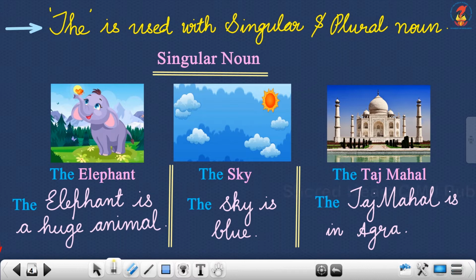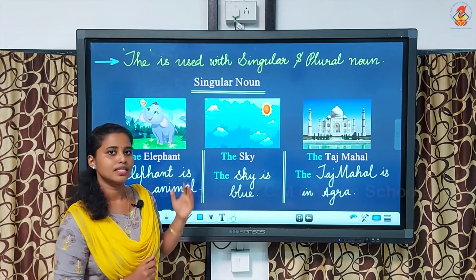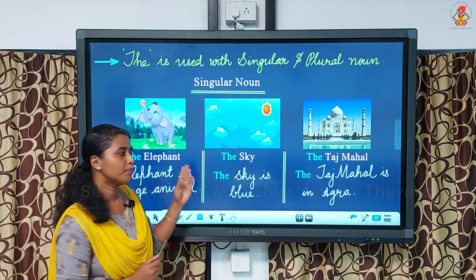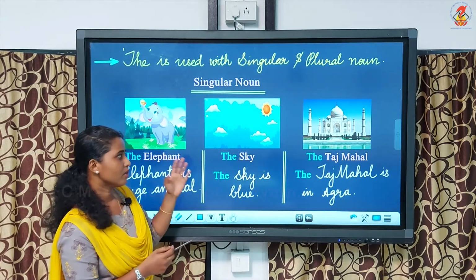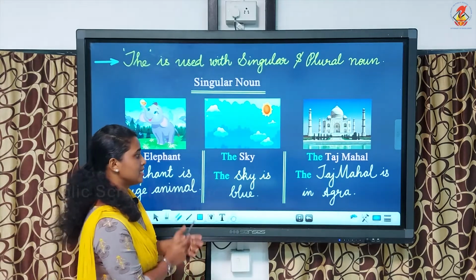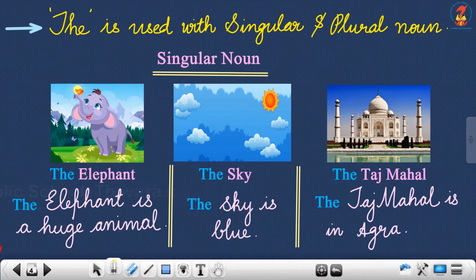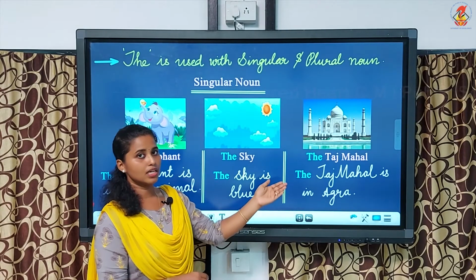Okay, the next, it's a picture of the sky. So why we are using the sky is, here we are talking about a particular thing, that is we are talking about the sky. Okay, what can you see here? Yes, we can see the sky is blue. As you can see in the picture, we are talking about the sky, not the sun. So we should mention the sky by using the article the. The sky is blue.